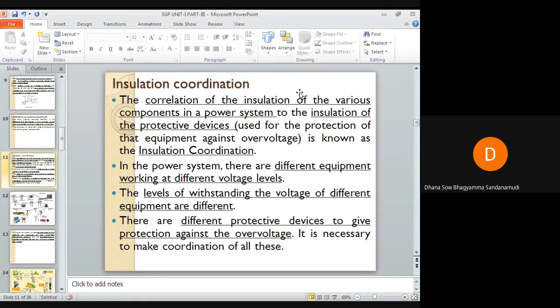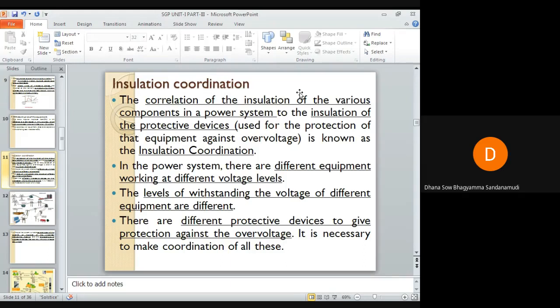I hope you are able to understand. Once again I will repeat. Insulation coordination is a correlation of the insulation of various equipments in the power system with the insulation levels of the protective devices. In the power system, different equipments will be there of different voltage ratings.